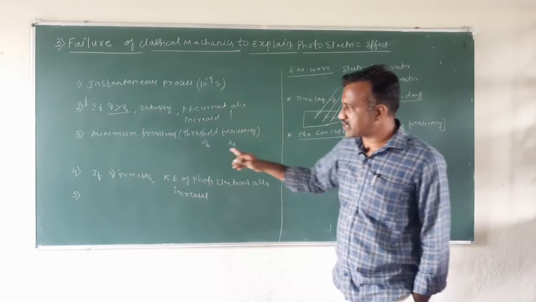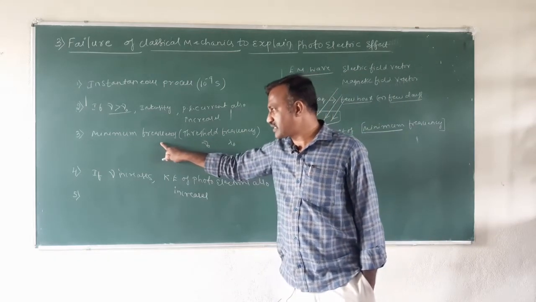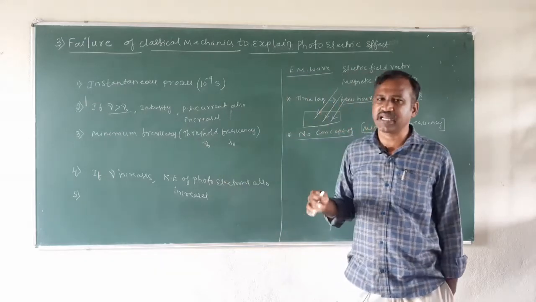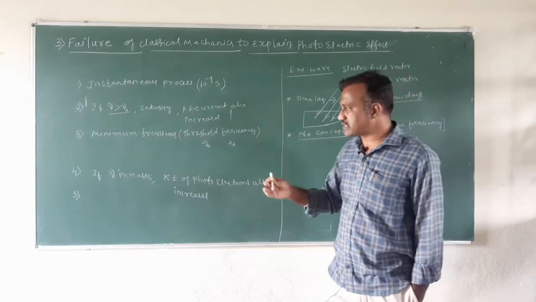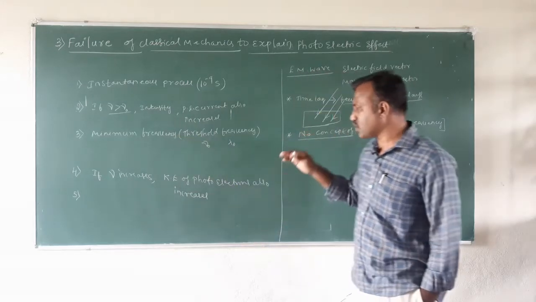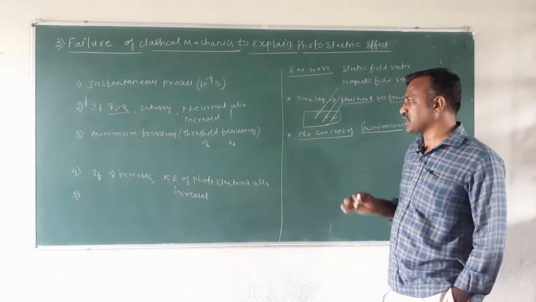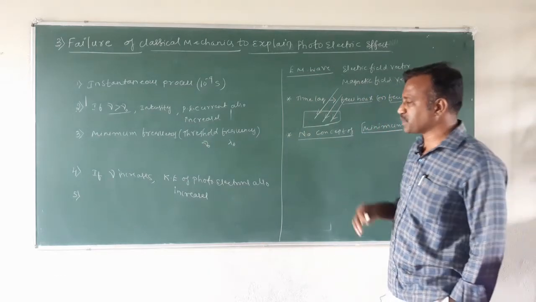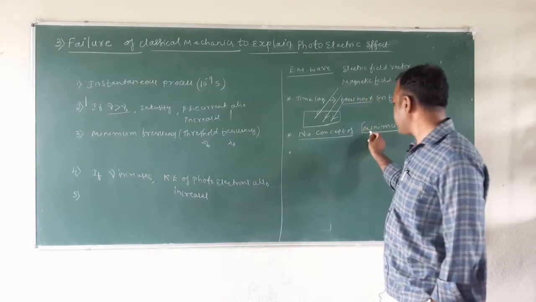Now the third point: in the experimental observation, there is a minimum frequency for each and every metal. If the frequency of the incoming radiation is less than that frequency, there is no emission of photoelectrons. The classical explanation is that there is no need of a minimum frequency.